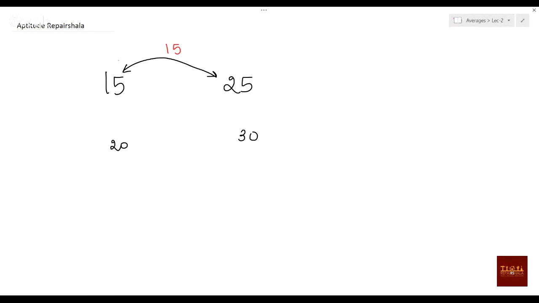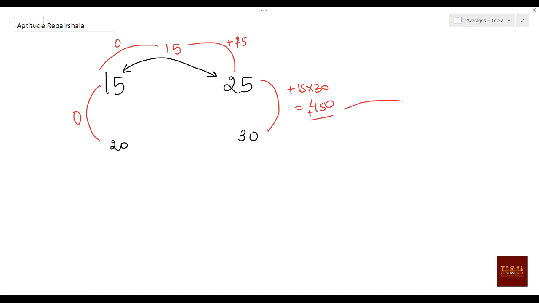So 15 into 15, what is the deviation? 0. For one element, deviation is 0. For 20 elements also, the deviation is 0. Yes or no? Now here, what is the deviation? This is plus 20 minus 15, plus 15 is the deviation for one student. For 30 students, it will be plus 15 into 30, or 450 is the deviation. Now the total deviation is plus 450, but how much should it be? It should be 0. What I told, the total deviation should always be 0. So you need to subtract minus 450.